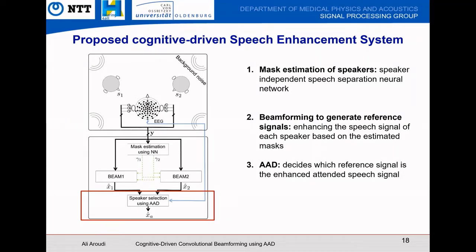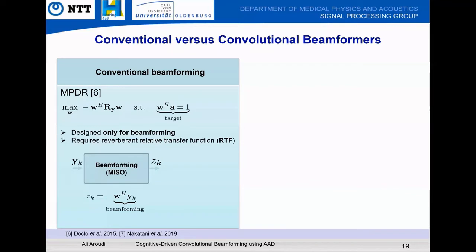Okay, let's see how a conventional beamformer works and what its difference is with a convolutional beamformer. A conventional minimum power distortionless response, or MPDR, beamformer aims at suppressing noise while preserving the target speaker. So it means that it is designed only for beamforming.